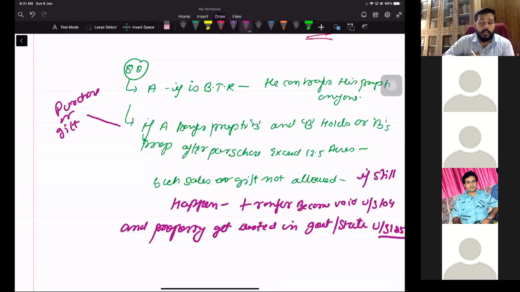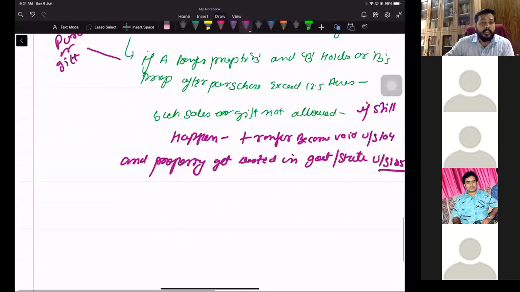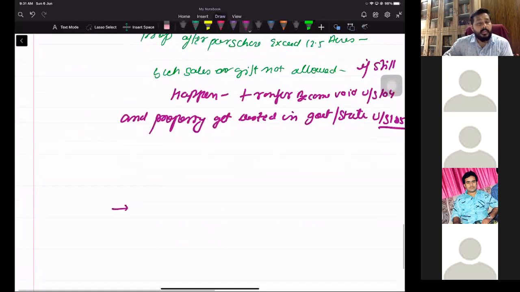So you are holding a property already 12.5 acre and you get property through succession, whereby your property exceeds 12.5 acre. No, this is not the situation. If you are exceeding your property limit through purchase or gift, then only section 88 and 89 is applicable. Firstly. Secondly, you remember that it applies only to a natural person. Section 89 applies only on natural person.